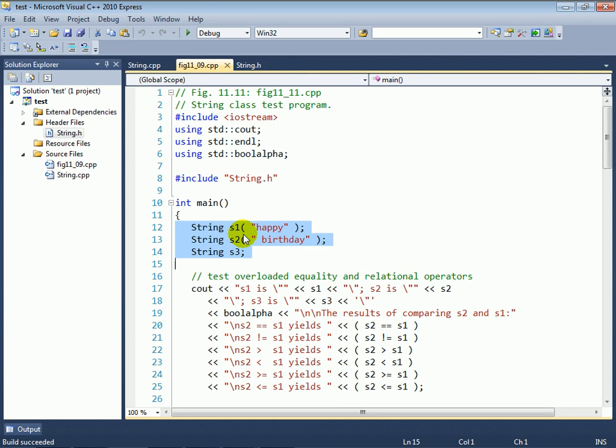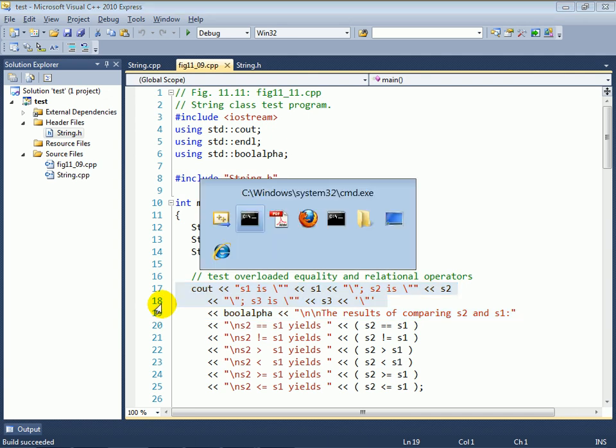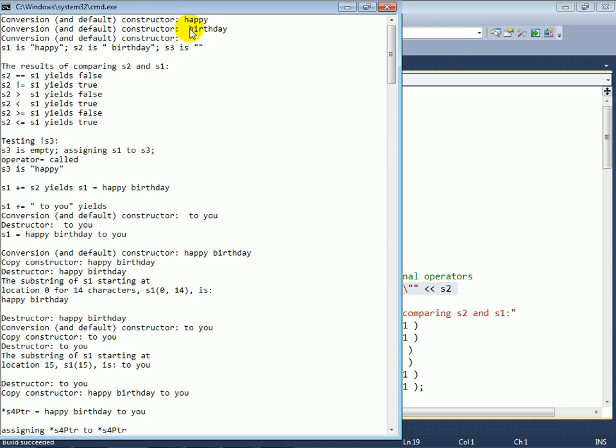A C-style string is implemented as a character array, and basically what we want to do is convert these underlying character arrays that represent the string literals happy and space birthday into string objects, which we're going to call S1 and S2. And then we also have a call to whichever one is the default constructor to initialize the string S3 with the empty string. And the next thing we do here at lines 17 and 18 is output the contents of those three strings in quotes so that you can see that, yes, here we go. So we have calls to the conversion and default constructor, and then we have S1 is happy, S2 is birthday, and S3 is the empty string.